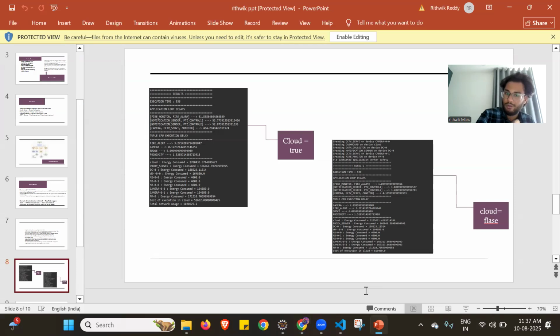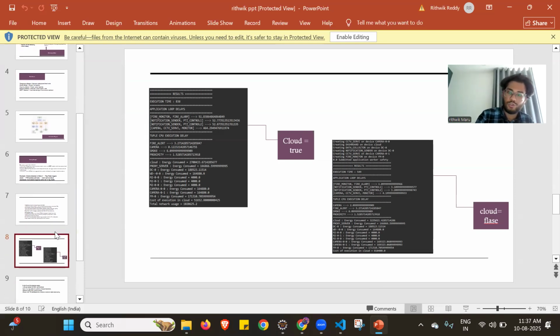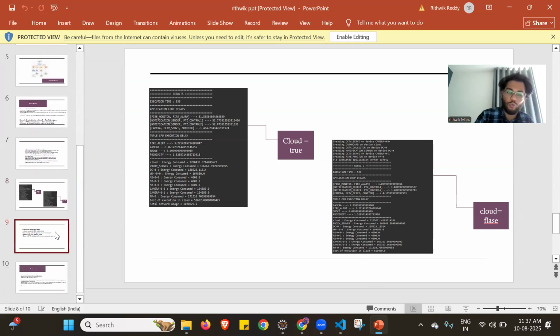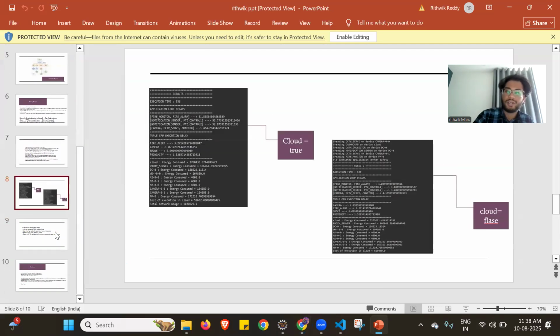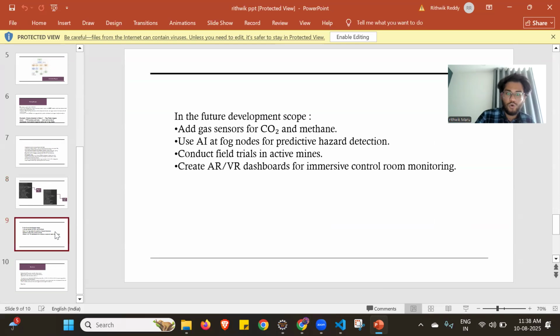So already we have discussed that if you have a cloud, true, you increase the energy and the network capacity and everything. If it is false, it won't be that good. So that is pretty much the technical view of how we implemented better alerting of the sensor, sending the data, and checking how relevant the data is. In future development, we can add gases using AI and create AR and VR over that.